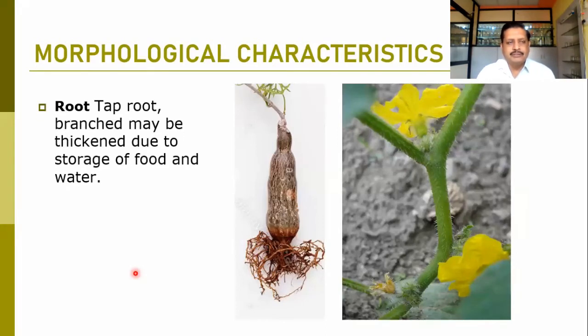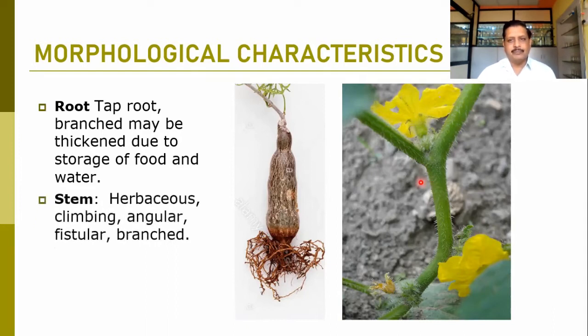When we talk about the general morphological characters, in most of the members we find a branched taproot system, but sometimes it may be thickened or form a tuber-like structure in many genera, for the storage of food in water scarcity areas. Then stems are typical.